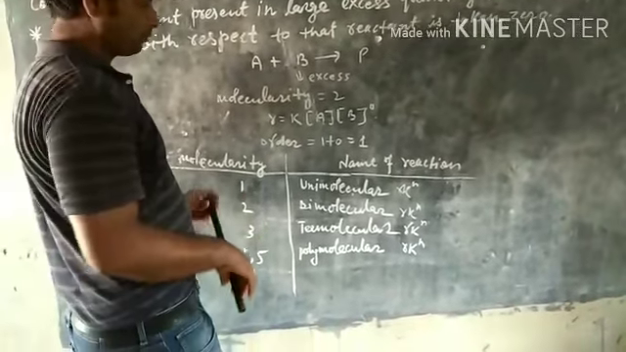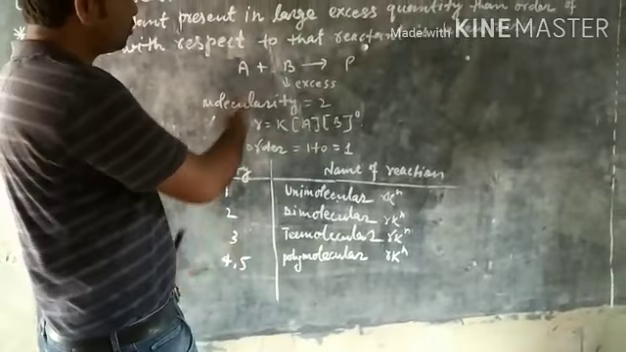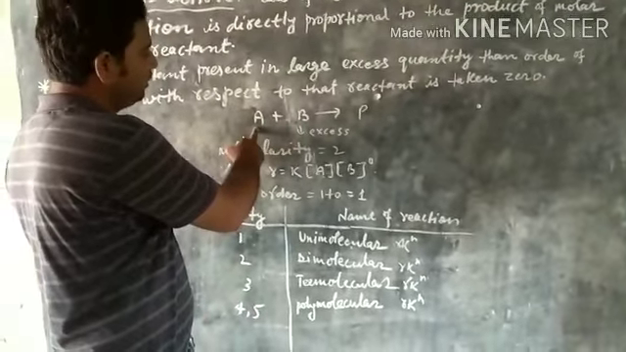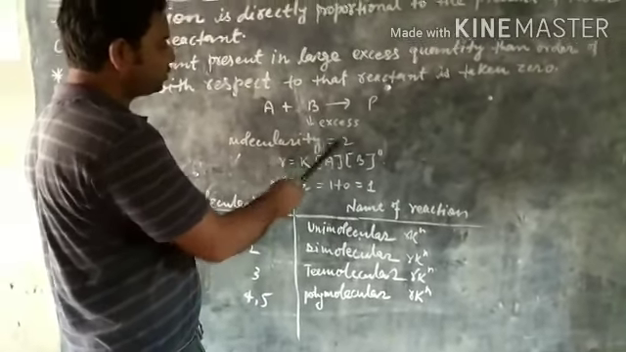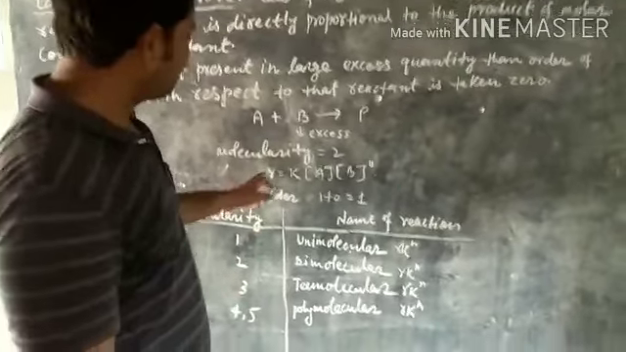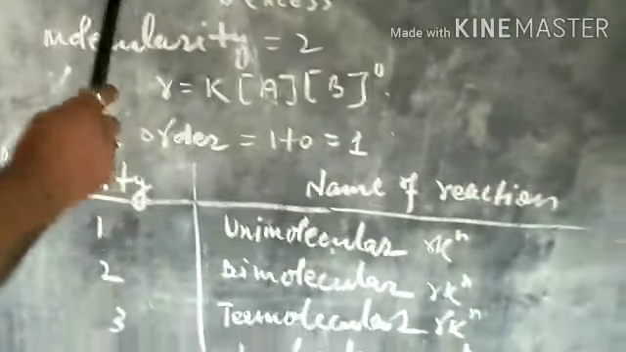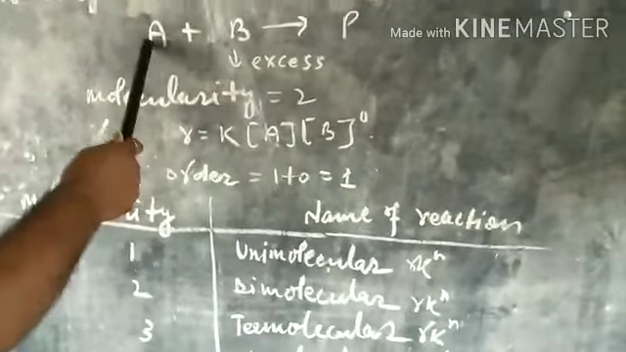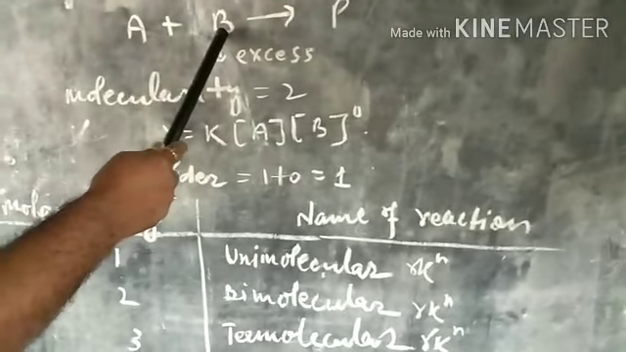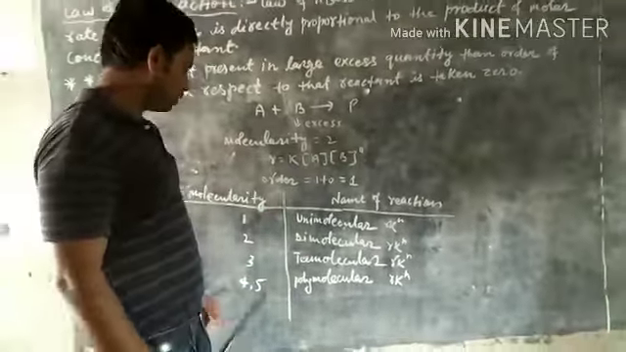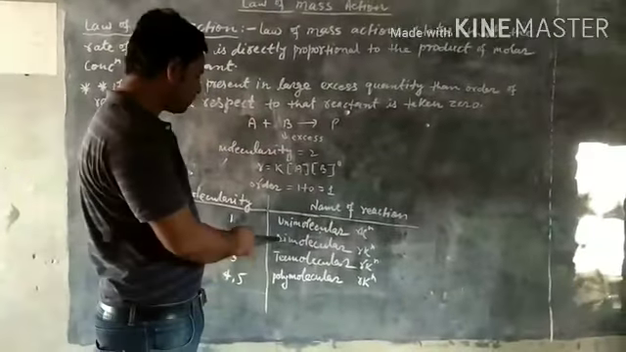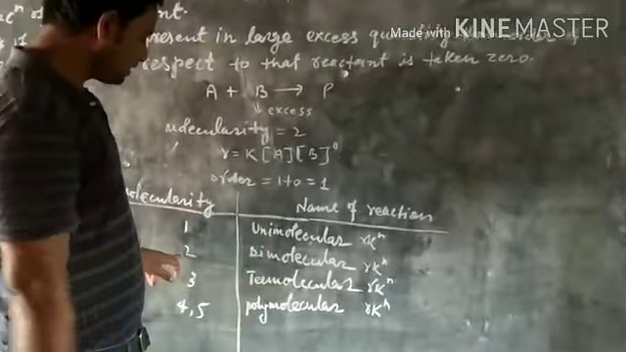And molecularity is 2 because two molecules, one of A and the other of B, take part in the chemical reaction. That is why molecularity is 2, but the overall order of reaction is taken to be 1, because the order for reactant A is 1 and the order for reactant B is 0. So overall order of reaction is 1 plus 0 equal to 1.